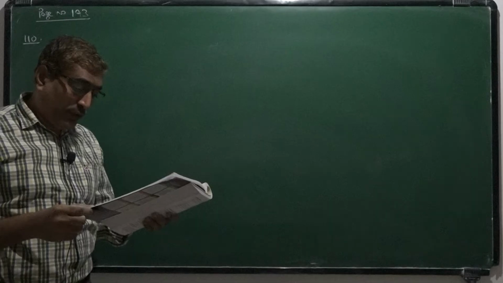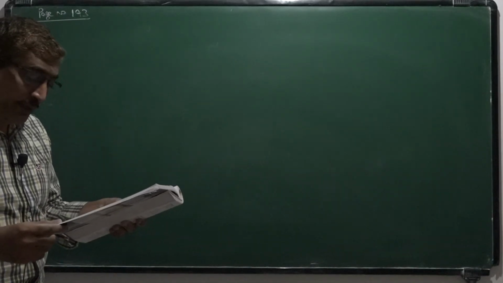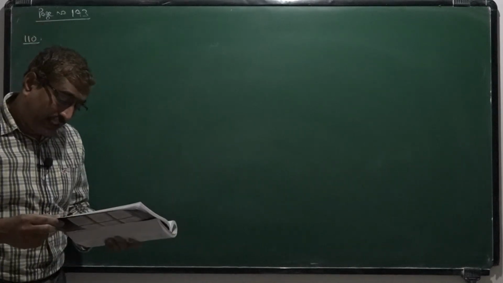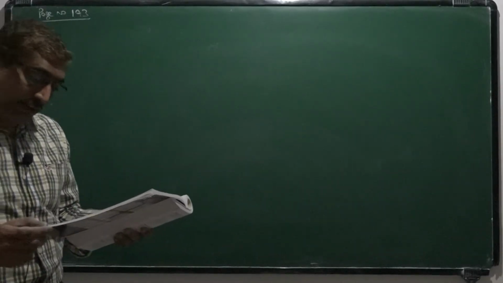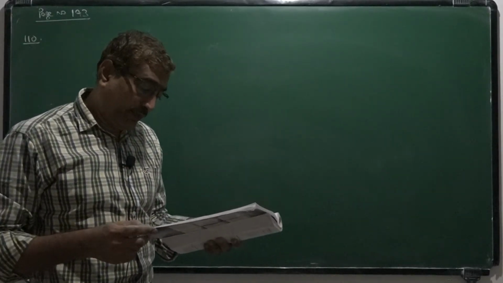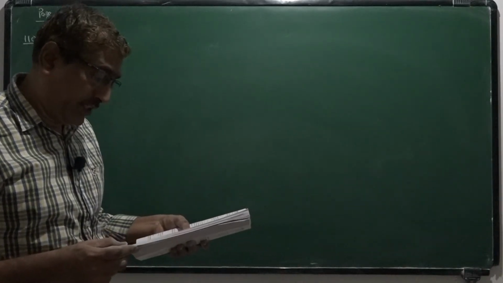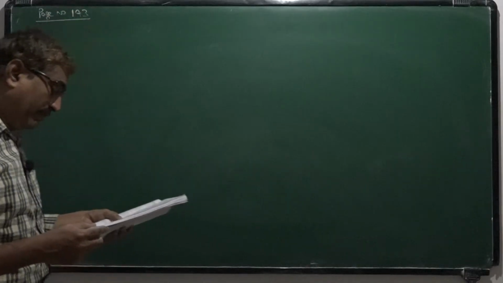A load of 4 kg is suspended from a ceiling through a steel wire of length 20 meter and radius 2.0 millimeter. It is found that the length of the wire is increased by 0.031 millimeter as equilibrium is achieved. If g is equal to 3.1 pi meter per second square, then the value of Young's modulus is.